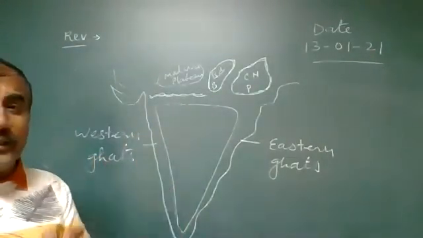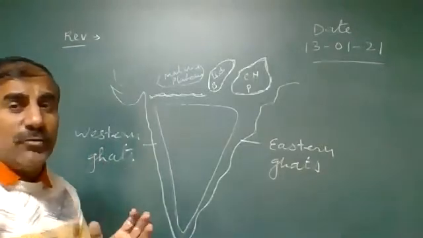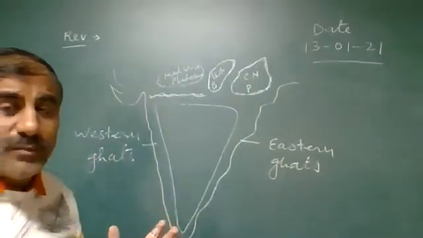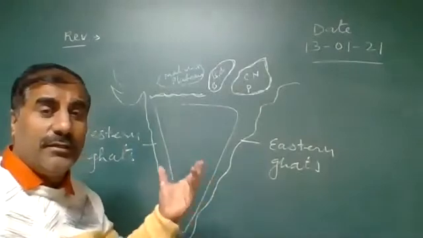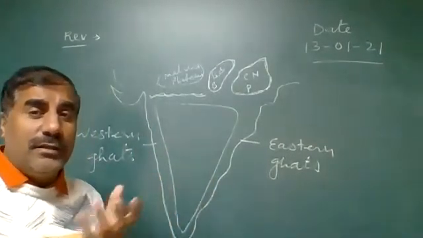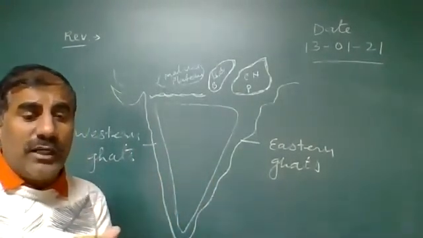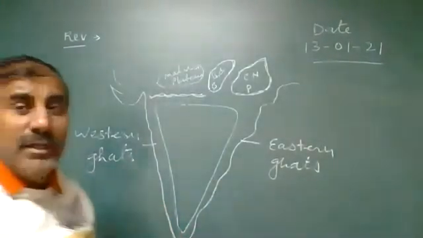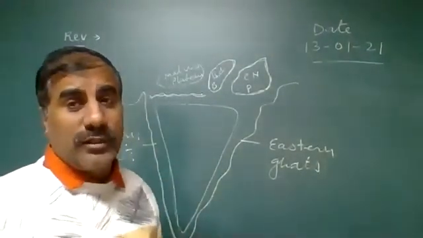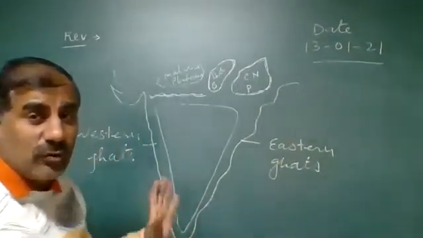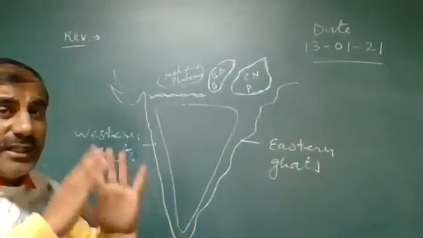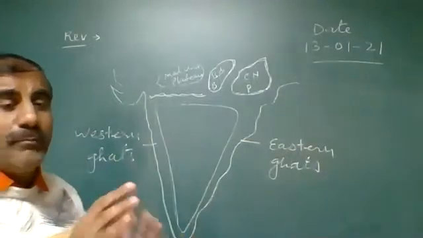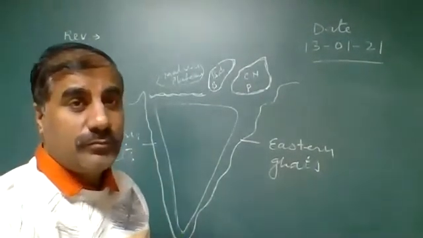And what are the distinct features of this plateau? It is the Gondwana land mass. It means the stable land, and mostly it is soil. Which type of soil is found in that area? The black soil is found in that area, which is good for the cotton crop, coffee, and the like. So these are the main features of the peninsula plateau.